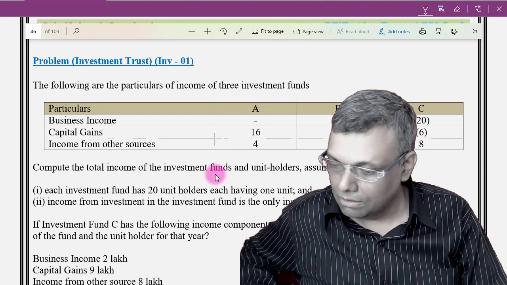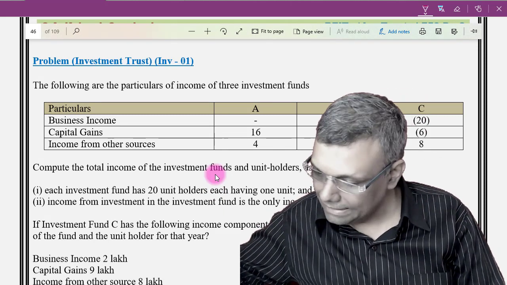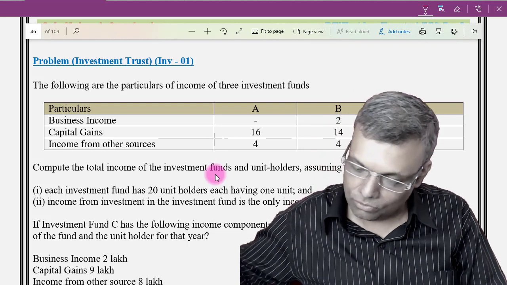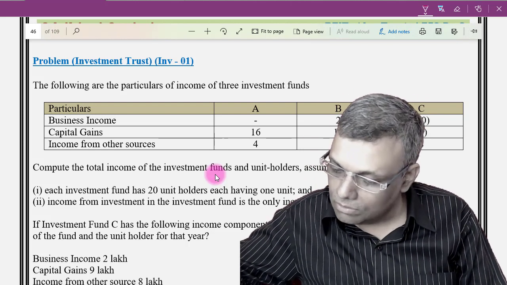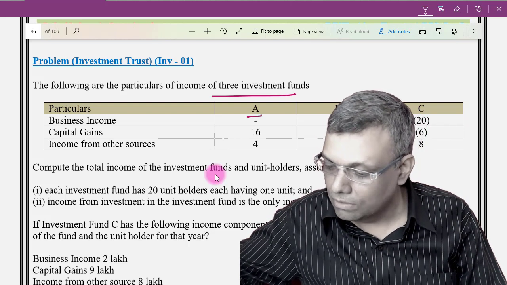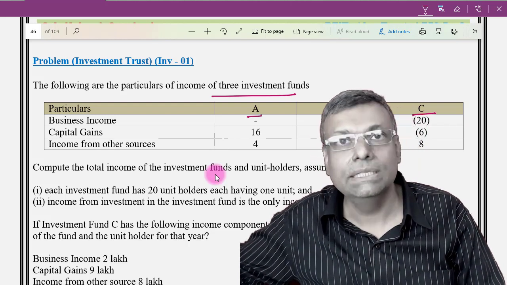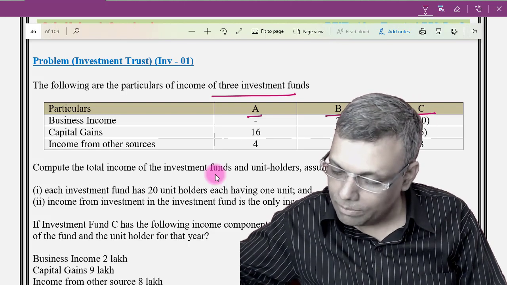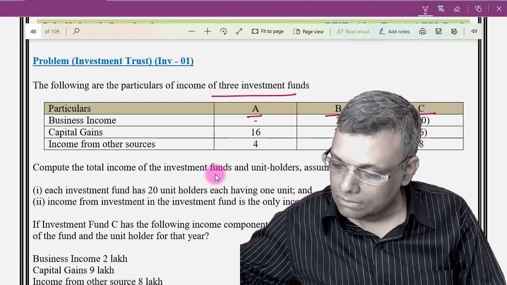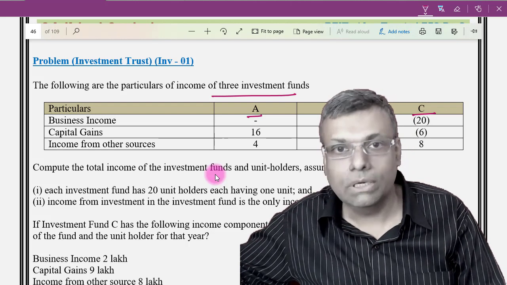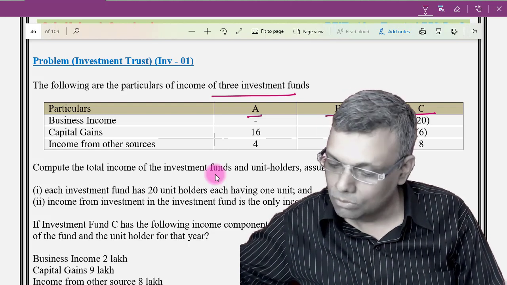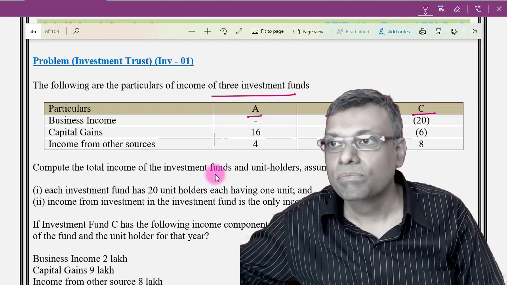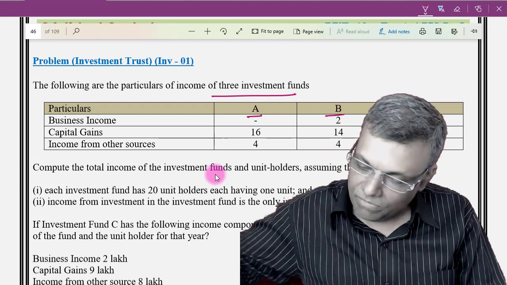Now, come to this particular question. Understand the question, and thereafter we'll discuss the answer also. The following are the particulars of 3 separate investment funds. So you have A, B, and C, 3 separate investment funds. You have business income, you have capital gains, you have other sources. Whatever is the tax treatment with respect to the business incomes, that will be in the hands of the fund.